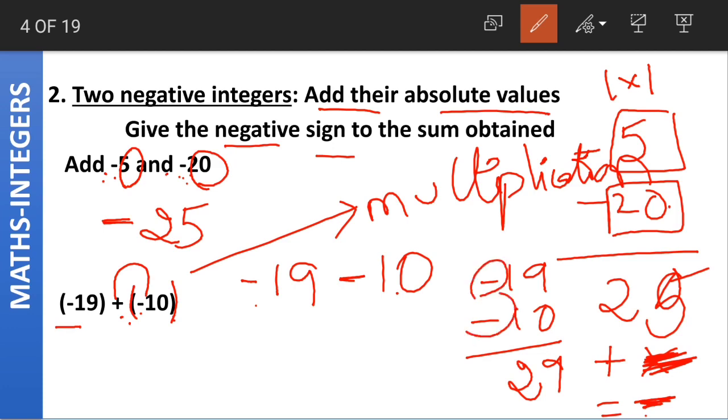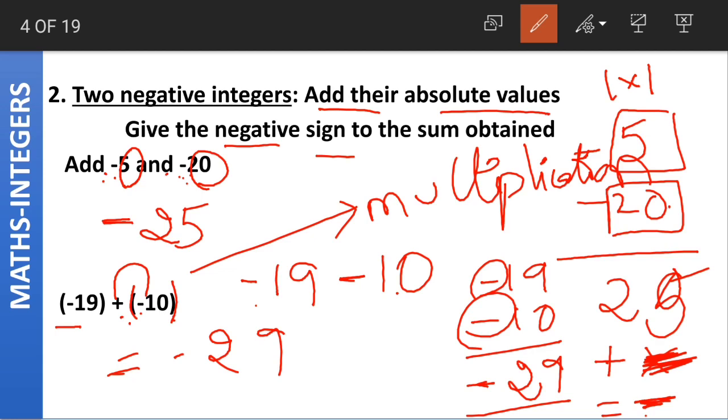As both the numbers have the negative sign, we put a negative sign for the answer as well. Minus 19 plus of minus 10 gives us the answer of what, class? It gives us the answer of minus 29. Hope this is clear.